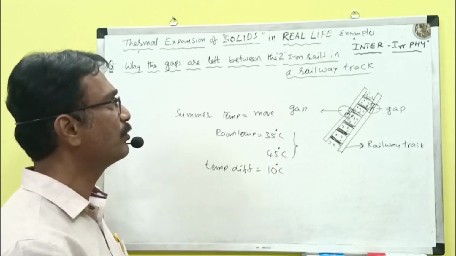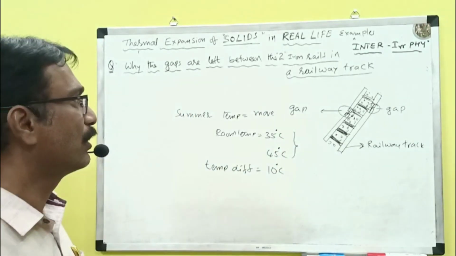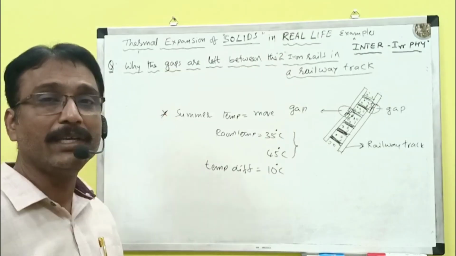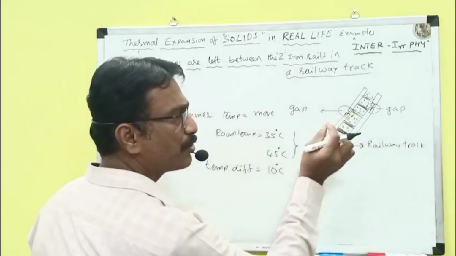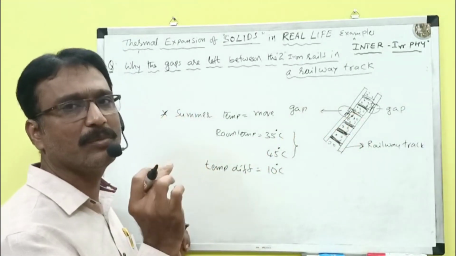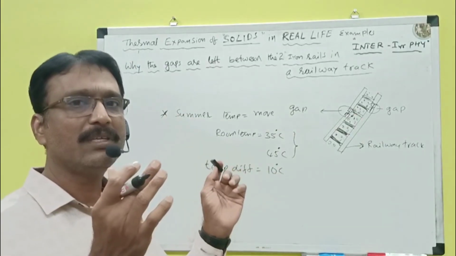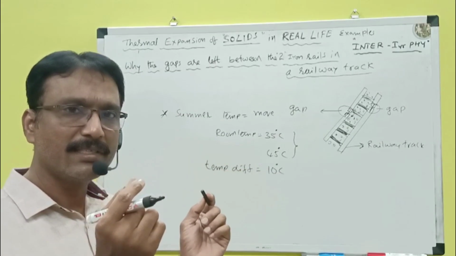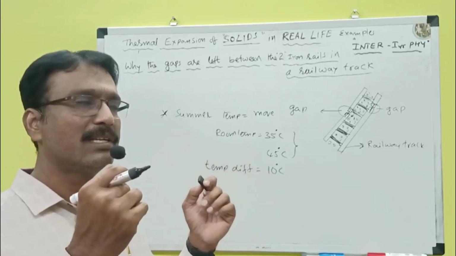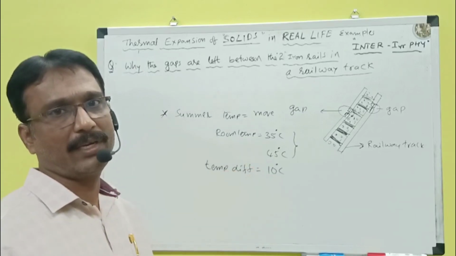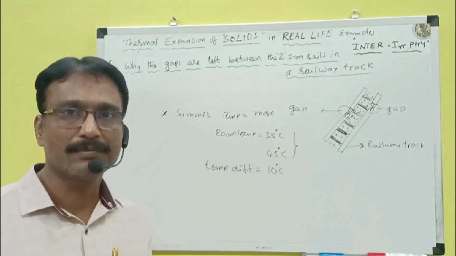So this is the best example for why gaps are left between the two iron rails, particularly in the case of summer. If it is winter, what will happen? The gap slightly increases, because in winter the temperature will be less. For every rise of 1 degree Celsius temperature, it will expand. For every decrease of 1 degree Celsius temperature, it will contract. So to avoid this, the gap should be left between the two rails.